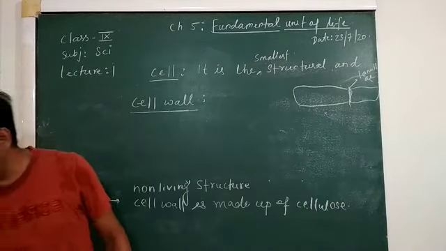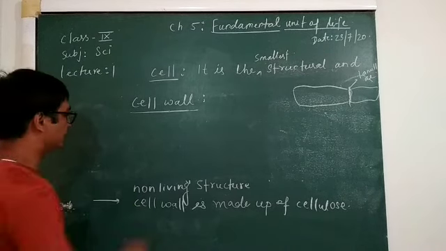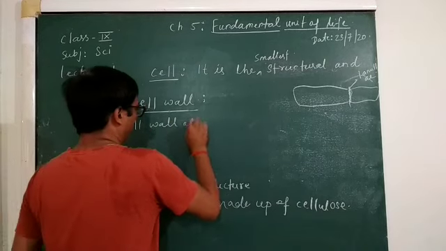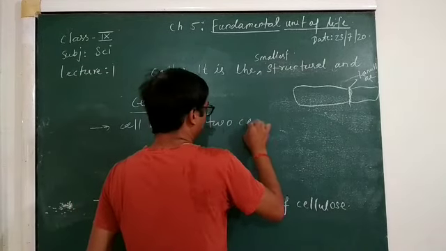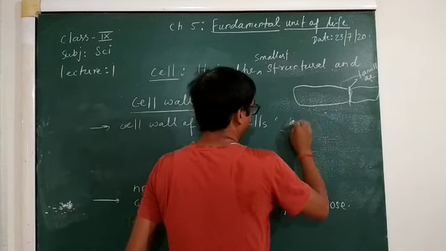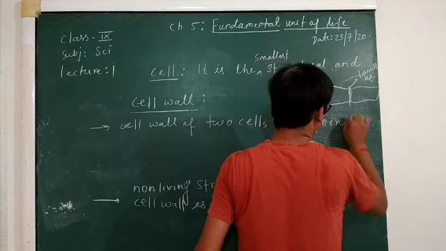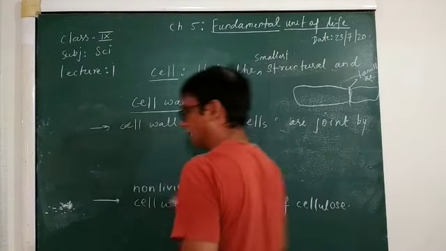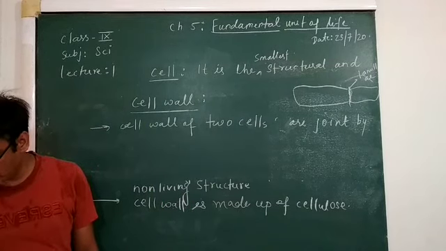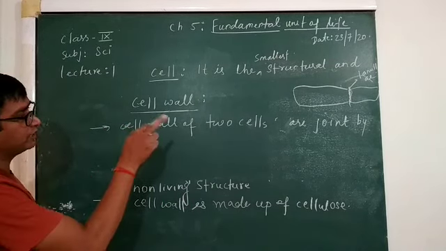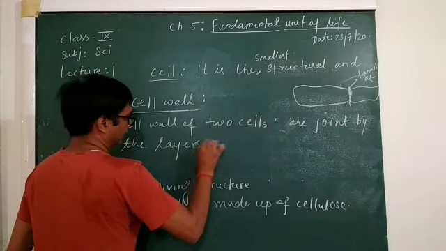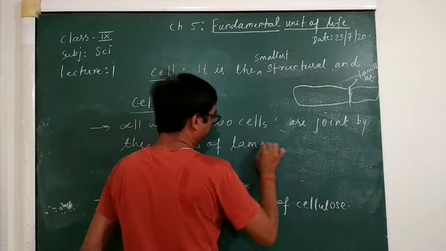So you can say the cell walls of two cells are joined by the layers of lamellae.